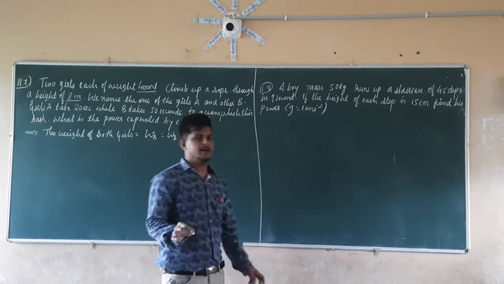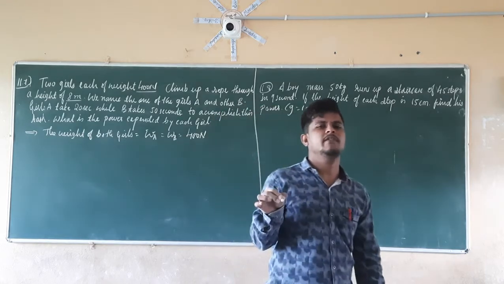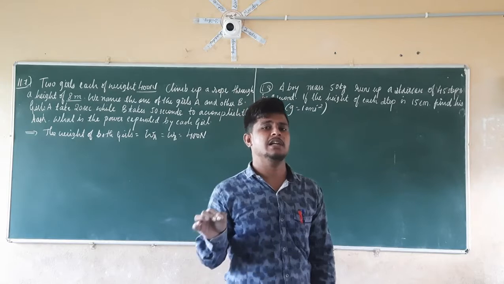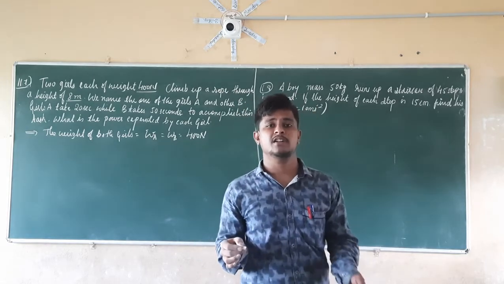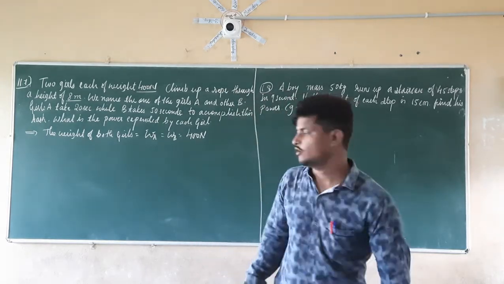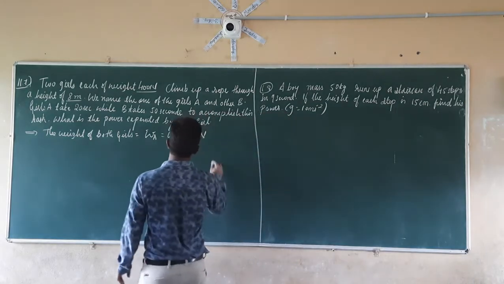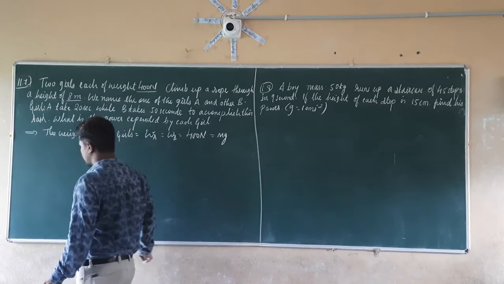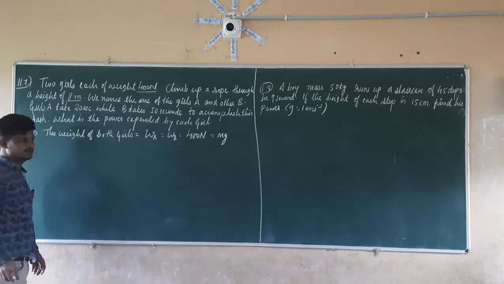If you remember, what is the formula for the weight here? We know that weight is nothing but what? It is the product of the mass and acceleration due to gravity, which can be given as m into g. So mg is equal to how much? It is equal to 400 newtons, right?